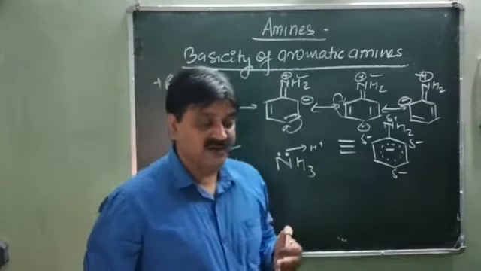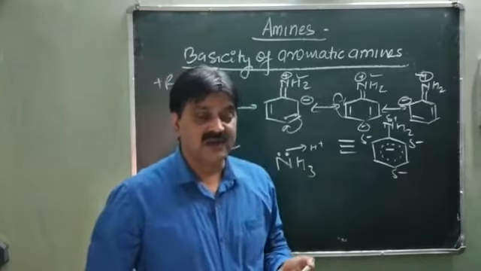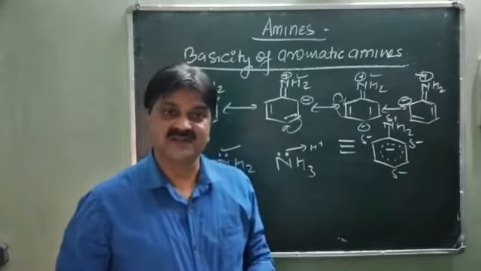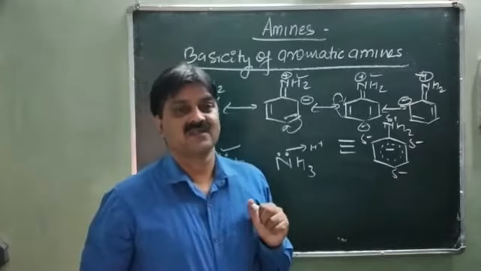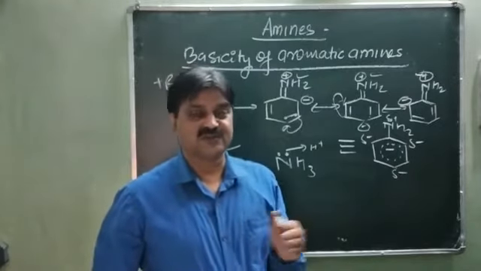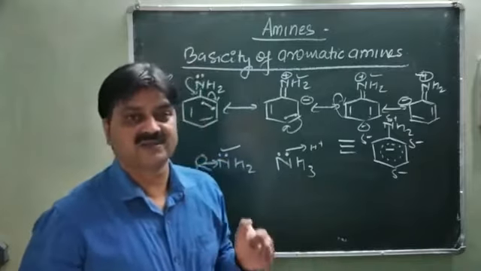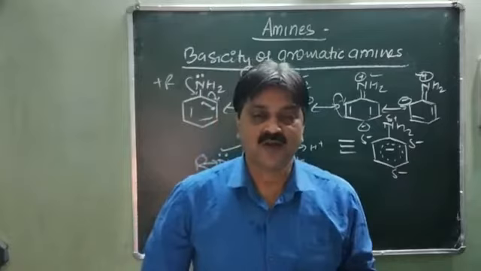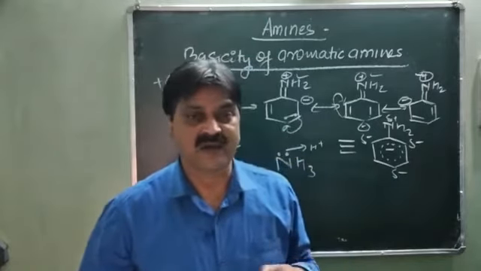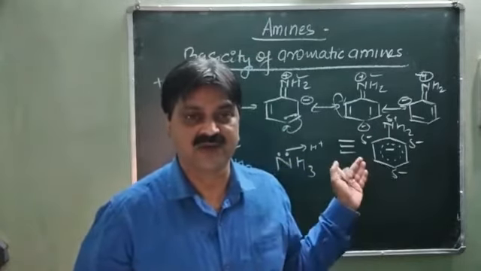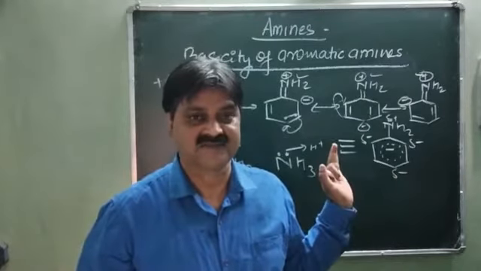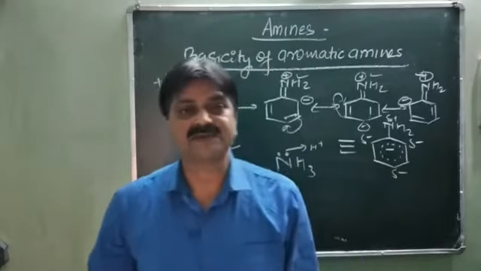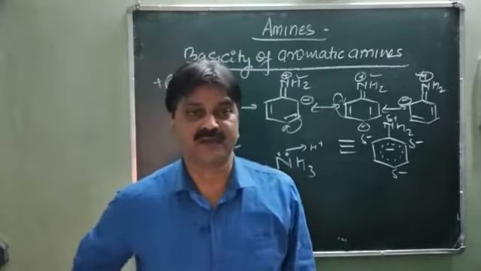So nitrogen is already electron deficient, so it tries to get electrons, not donate them. So the donation tendency decreases, meaning basicity decreases. This is the difference between the basic character of the aromatic amines and the aliphatic amine. Aliphatic amine as well as ammonia both have higher basic character as compared to the aromatic amines like anilines. Get clear?